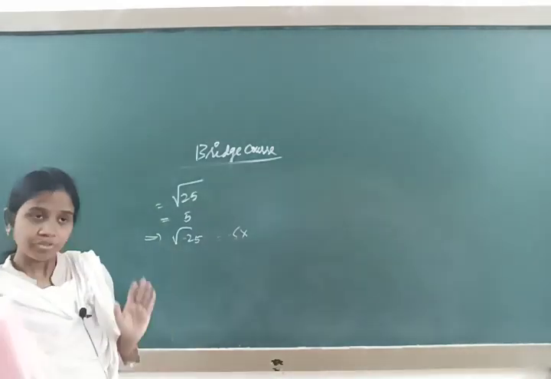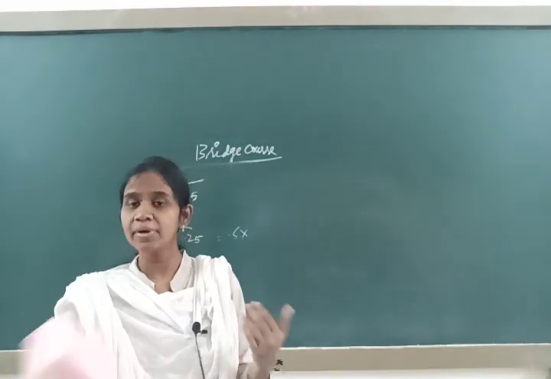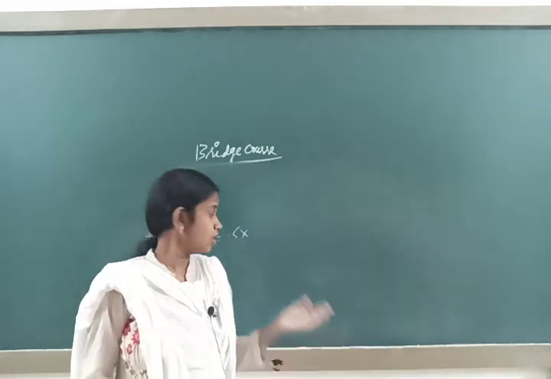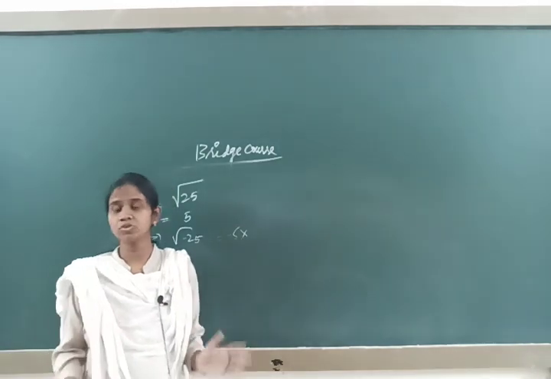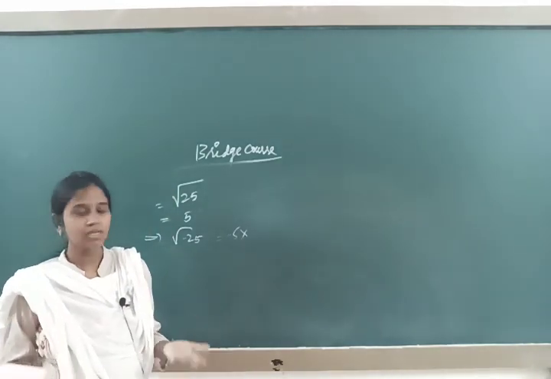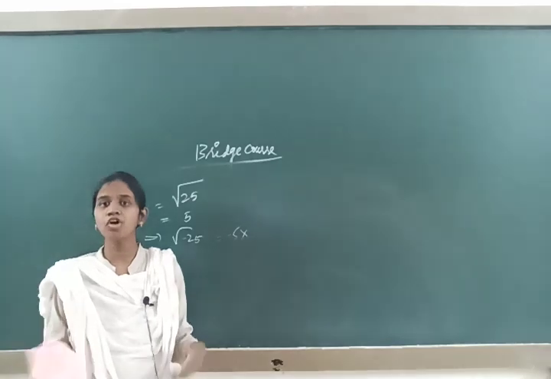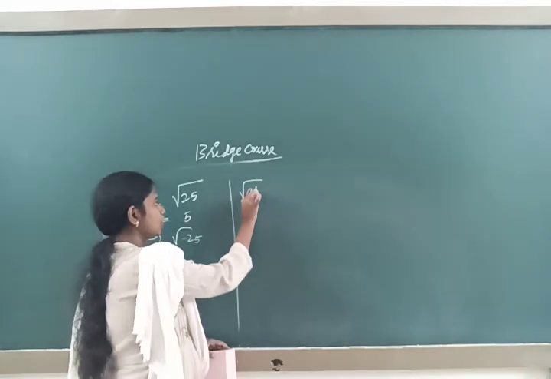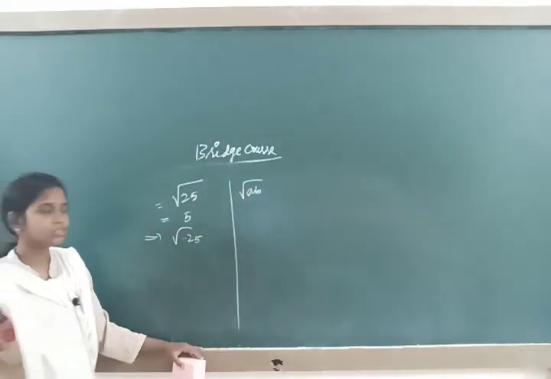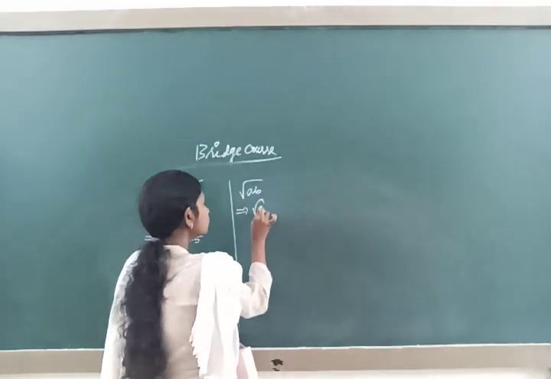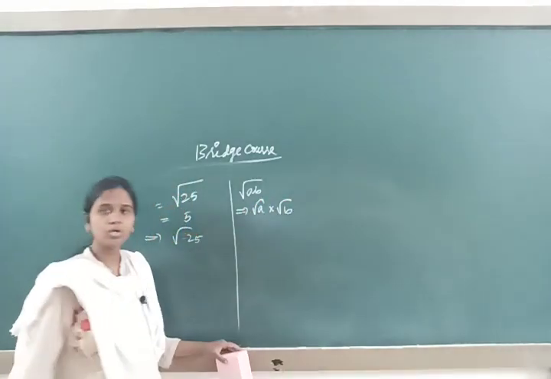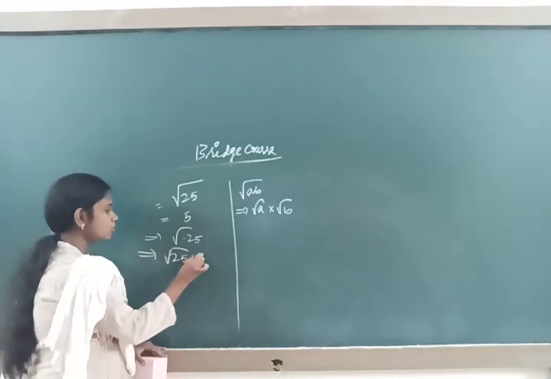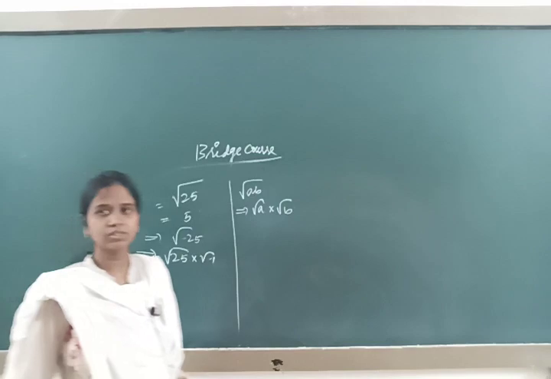In that case, why give this number as an error? Mathematicians have decided to treat this number as an imaginary concept. First of all, how to split this minus 25? Recall the chapter surds. I think you people have studied surds. If you have not studied, I will write here. In the surds chapter, if you have root AB, how to split this one? You split this as root A into root B. Similarly, this can be split as root 25 into root minus 1.